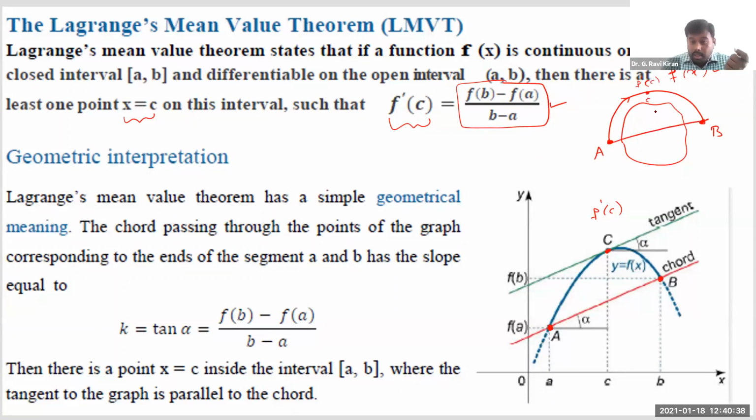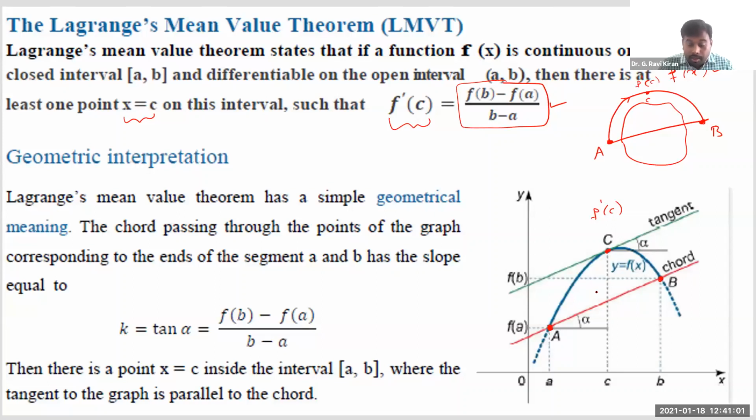What do you mean by that? If I speak mathematically, when a function satisfies these two conditions, when it is continuous as well as differentiable, you will get at least one point C where the tangent is parallel to the line joining them, when the slope is equal to the slope of this line.